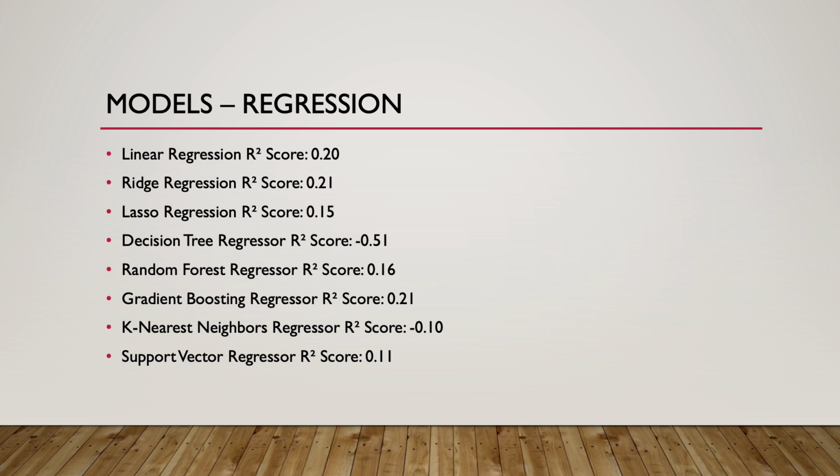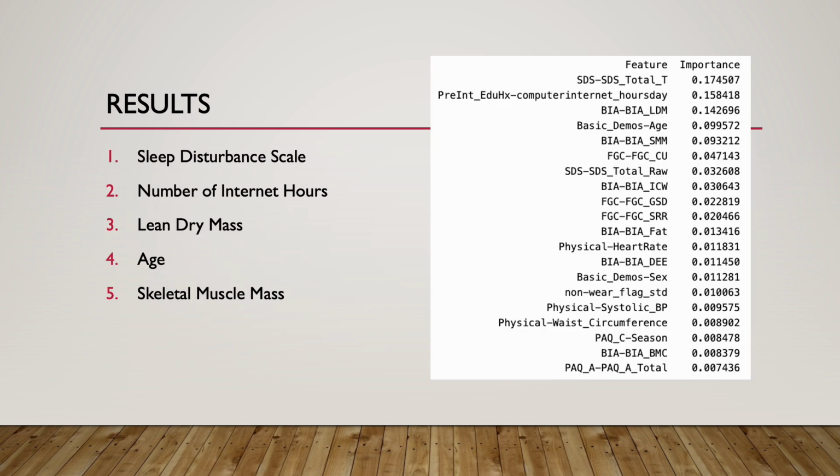While this value confirms a correlation between features and target, it doesn't meet the standards for a model that explains the correlations well. After applying different regression models, we decided to see the most important features for a gradient boosting regressor. The most important feature seems to be the amount of sleep disturbance, which seems more like a correlation than a causation. The second most important feature was the number of internet hours, which supports the claim that the number of hours spent on internet can cause problems with internet use.